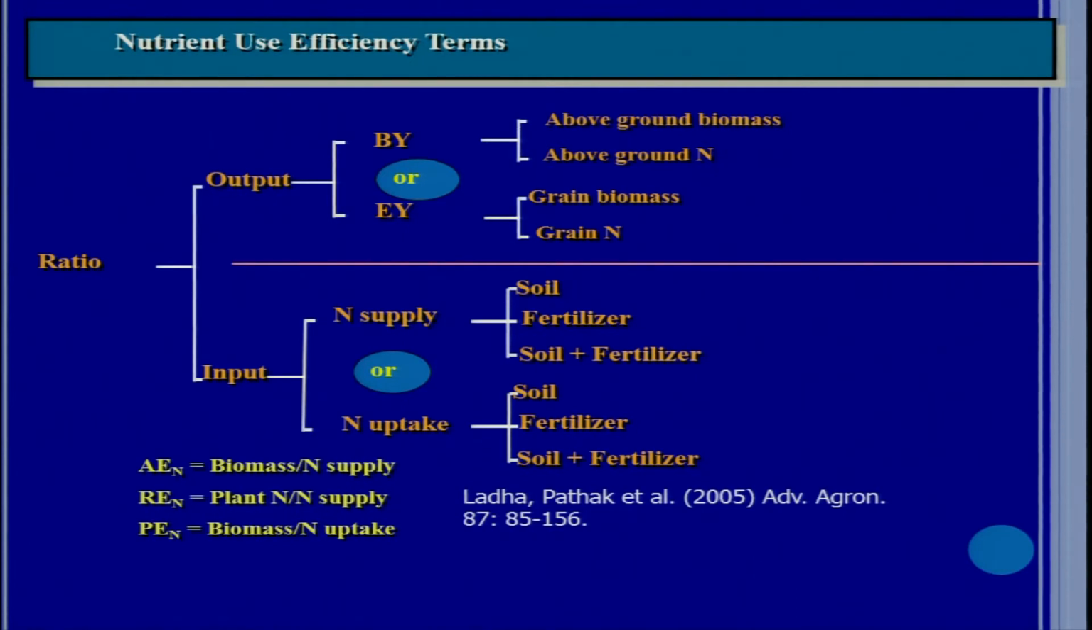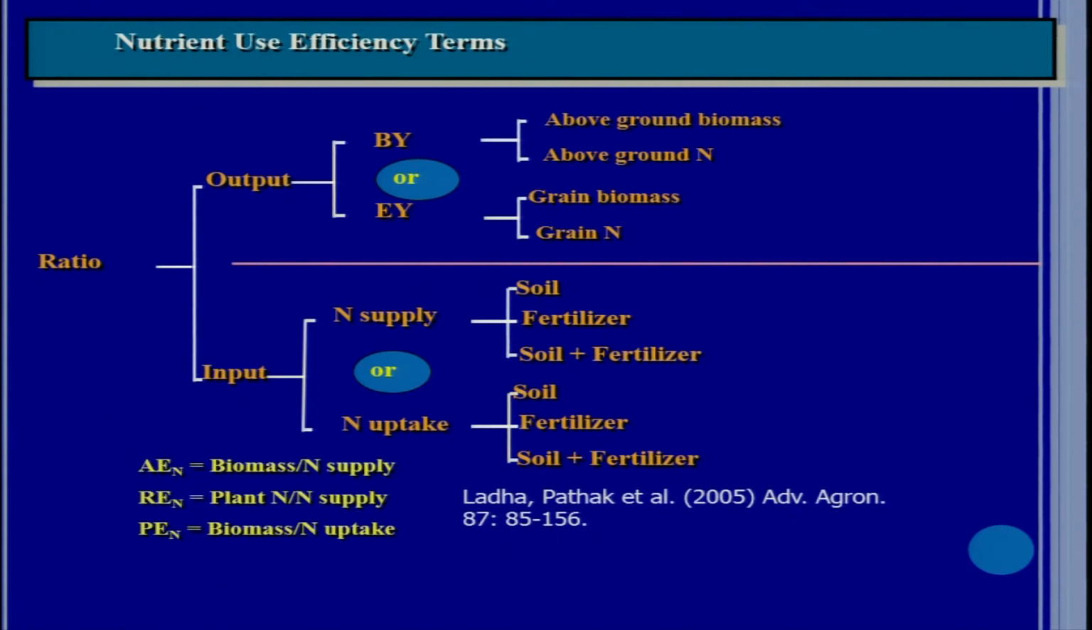Now, see this picture or classification of different nutrient use efficiency terms. It is for the students that we made it very simple. So, you can see nutrient use efficiency is the ratio of output to input. See carefully, and then in output you can consider it as biological yield or economic yield. Biological yield is straw yield plus grain yield, the total biomass. Then it can be above ground biomass or above ground nitrogen. Instead of biomass, some people may like to consider it as total nitrogen, above ground nitrogen or nutrient.